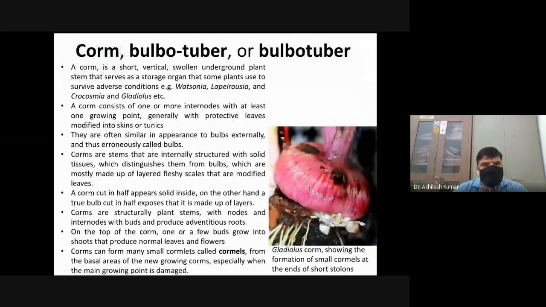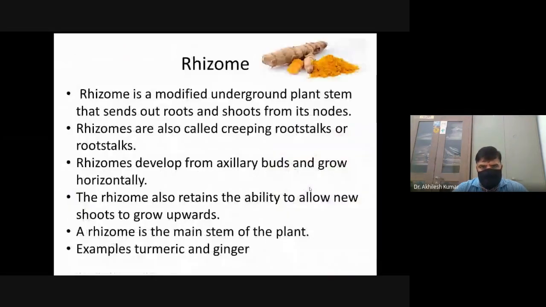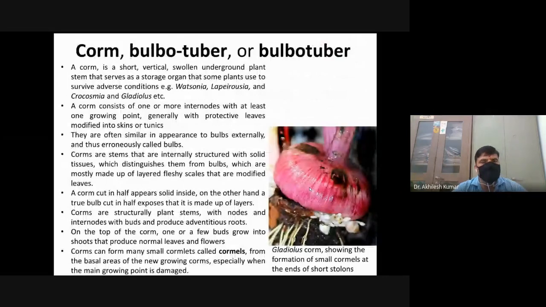Next category is corm. Corms are also known as bulbotuber or bulb tuber. A corm is a short, vertical, swollen underground plant stem, and it serves as a storage organ in some plants.